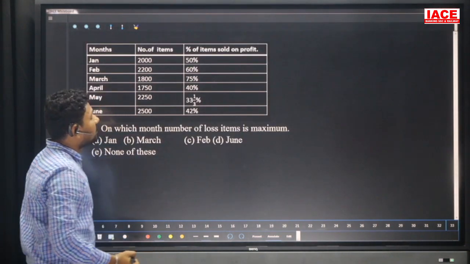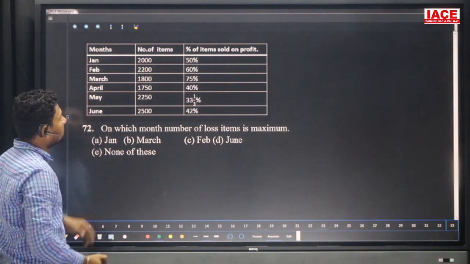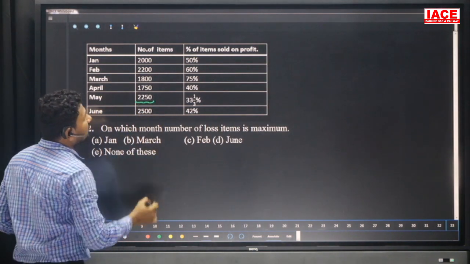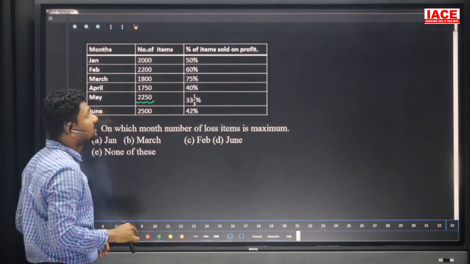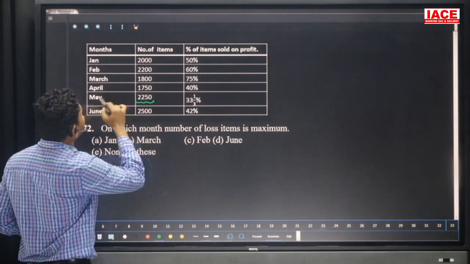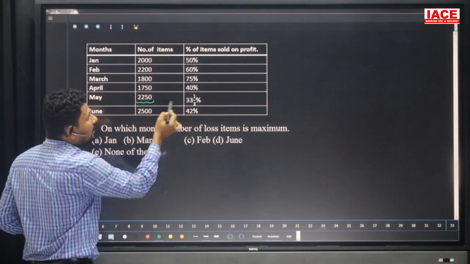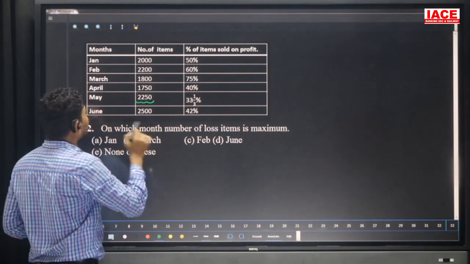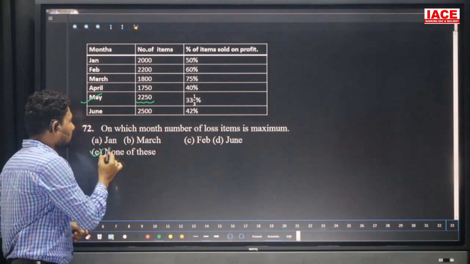Here, in which month is the number of loss items maximum? So which month loss item is maximum means, look at, in 2250 profit percentage only 33 1 by 3 percentage, remaining 66 2 by 3 percentage profit. And comparing to the remaining values of the months, the number of items sold value and cost value, 2250 is bigger, and in this the loss value is 2 by 3, that means May is our answer. But as per the options there is no May, then our answer is what? None of this.